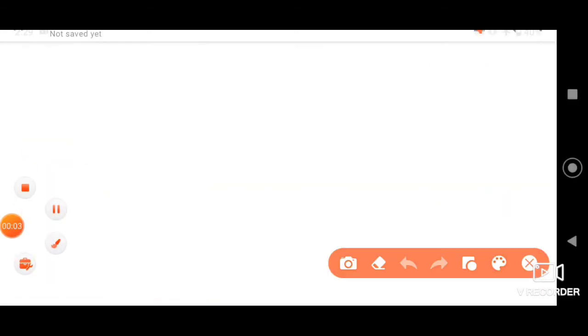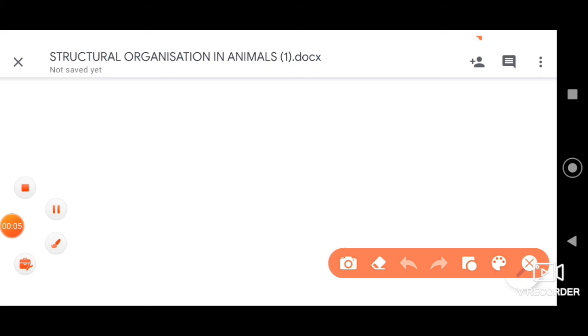Dear students, next let us discuss the structure of a multipolar neuron. I will tell you how the structure looks here. There is a prominent nucleus. Inside the nucleus we can also find the nucleolus.